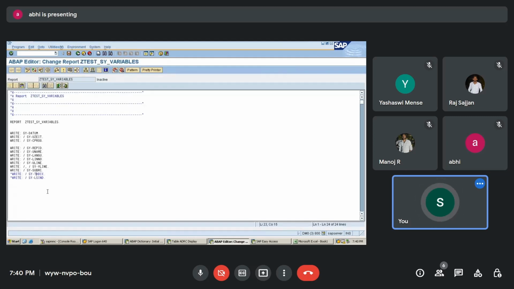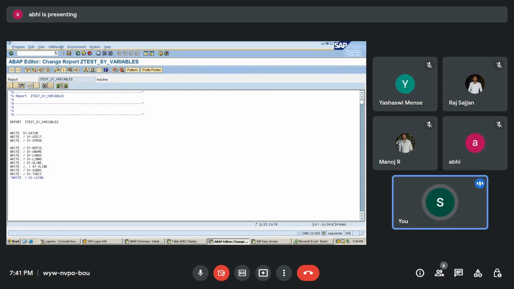Now the next is sy-tabix. Don't go for it now, because whatever the internal tables are, we'll see what an internal table is and how to refer to tables and all those things afterwards in the classes, when it comes. So you just understand that sy-tabix will be used for the table index.